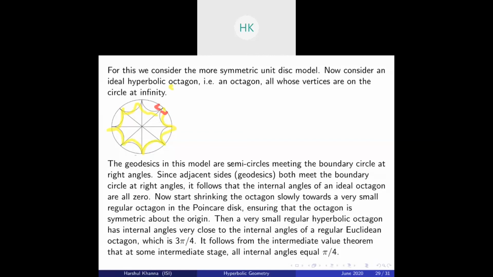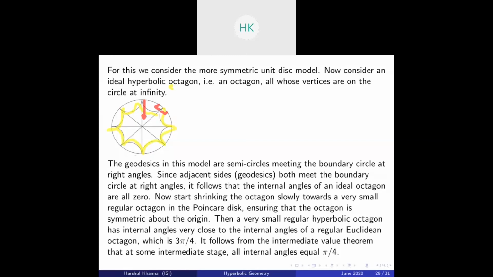Now start shrinking the octagon slowly towards the center. So you start getting a small regular octagon in the Poincare disk, ensuring that the octagon is symmetric about the origin. So basically you move all these points along these lines at the same rate. Now a very small regular hyperbolic octagon has internal angles very close to the internal angles of a regular Euclidean octagon, which is 3 pi by 4. Hence, we can apply the intermediate value theorem to say that at some intermediate stage, all internal angles were equal to pi by 4.